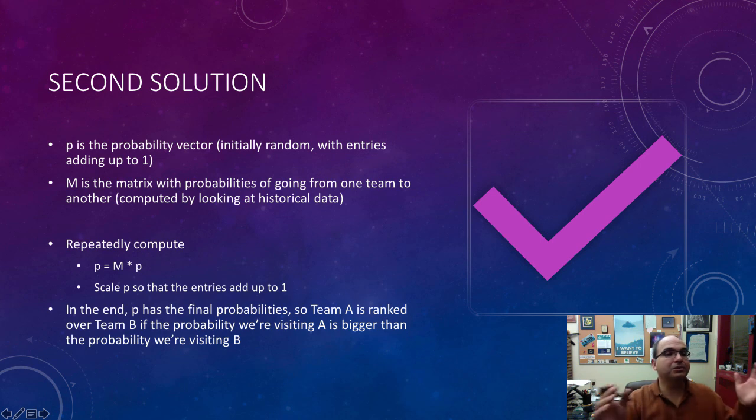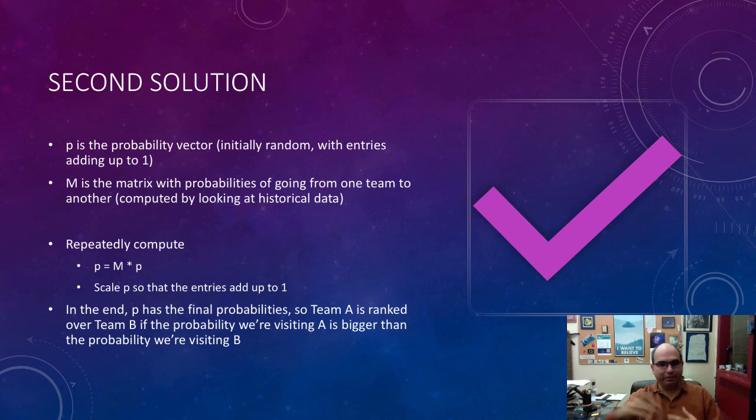Okay, so here's the start. You need a p, the probability vector. Little p for probability. And initially it's at random. You can actually do almost anything you want. The only caveat is the probabilities have to add up to 1. So you can't just say 0, 0, 0, 0, 0, 0. That would be bad. But you could, if you wanted to, say Denver 1, everything else 0. You could make it 1 divided by the total number of teams, which is 32. Or you could just randomly do it and then scale it so that it all adds up to 1. It doesn't matter. That's one of those really amazing things about these particular kinds of matrices that are called Markov matrices.